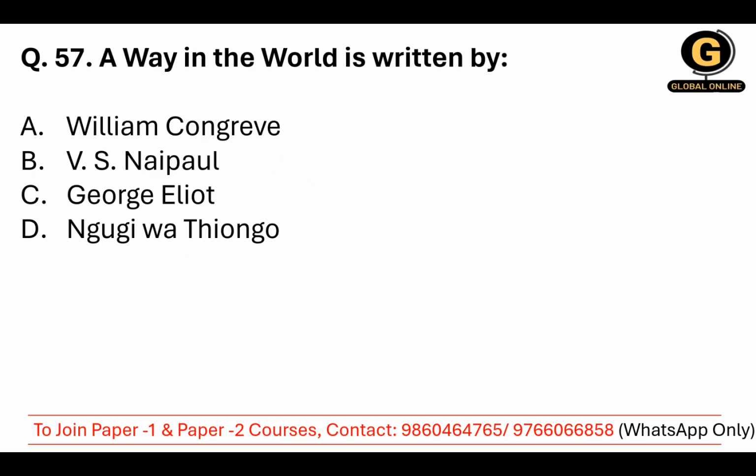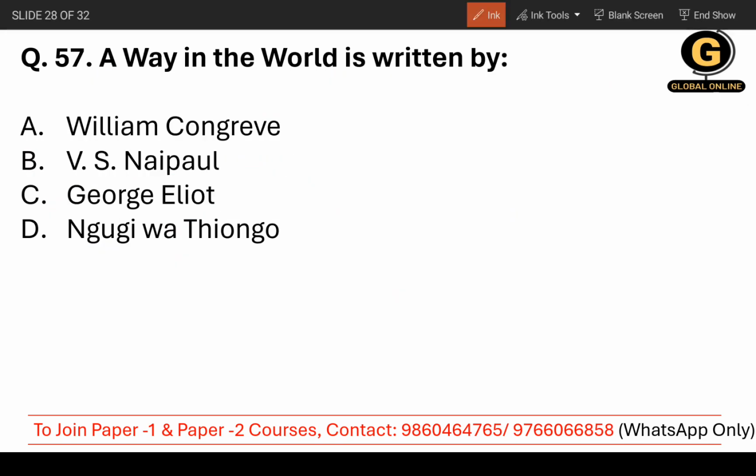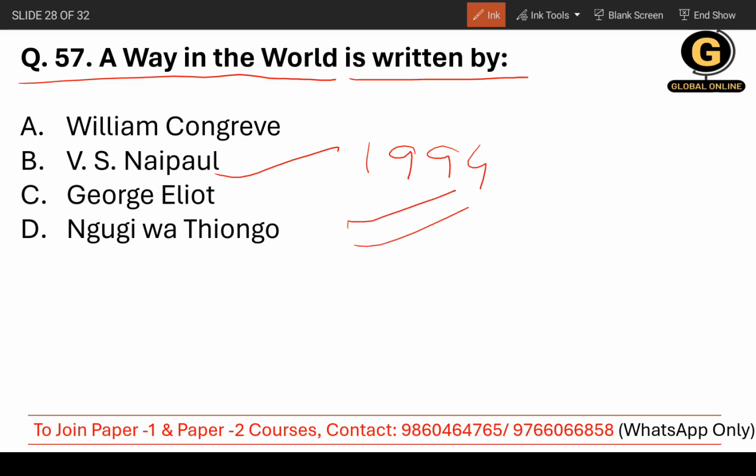Moving on to question number 57, students. A Way in the World is written by whom? It seems as if William Congreve has written it, because there is a work very similar to this title. But don't get confused, it's a work by V.S. Naipaul. By whom? V.S. Naipaul. It is a 1994 work.